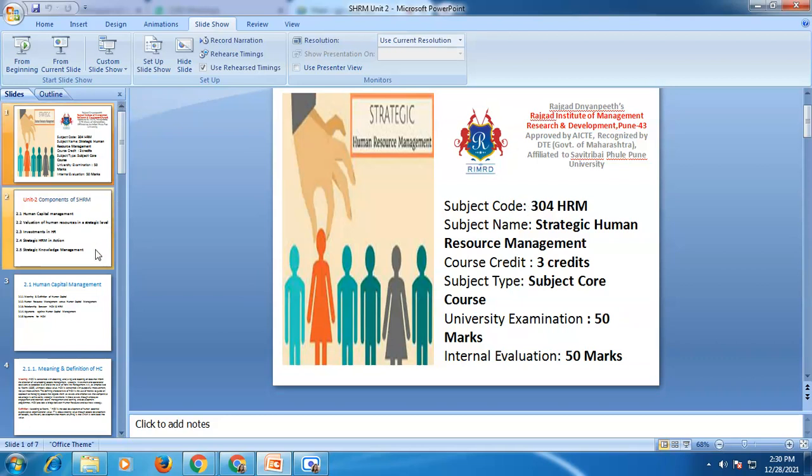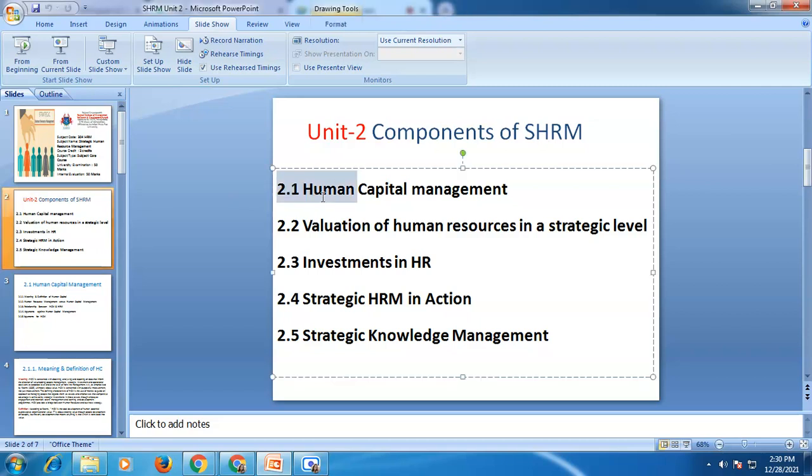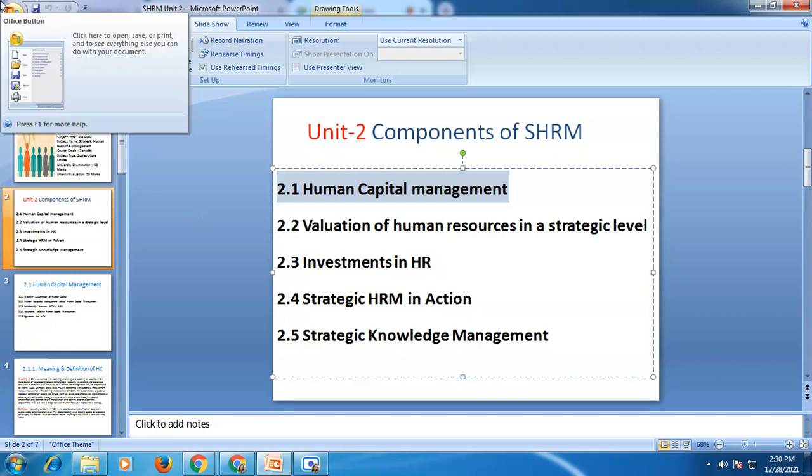Okay, so this is about our point number 2.1, human capital management. In the next lecture, we will continue with 2.2, that is valuation of human resources at a strategic level.